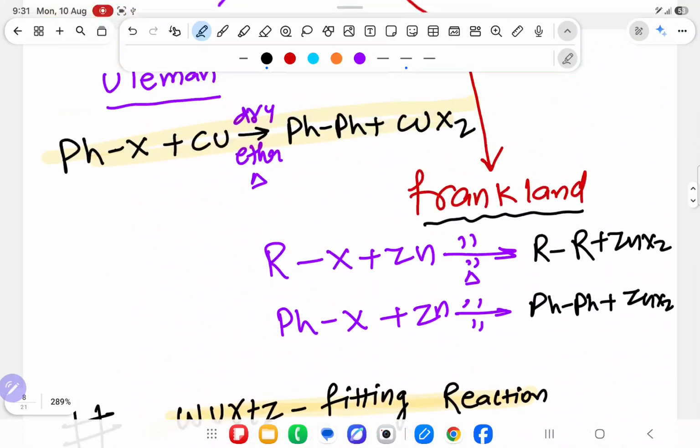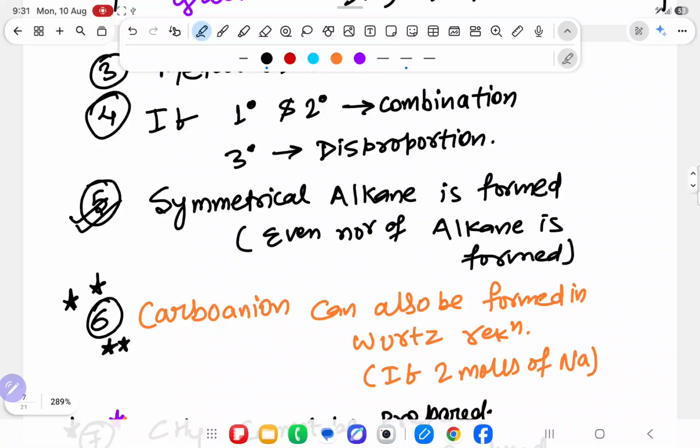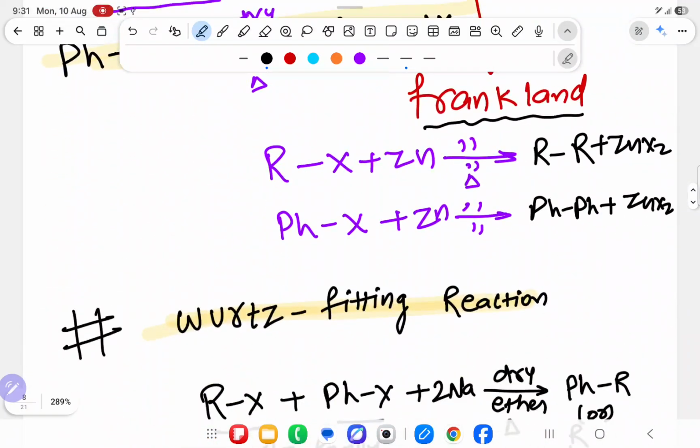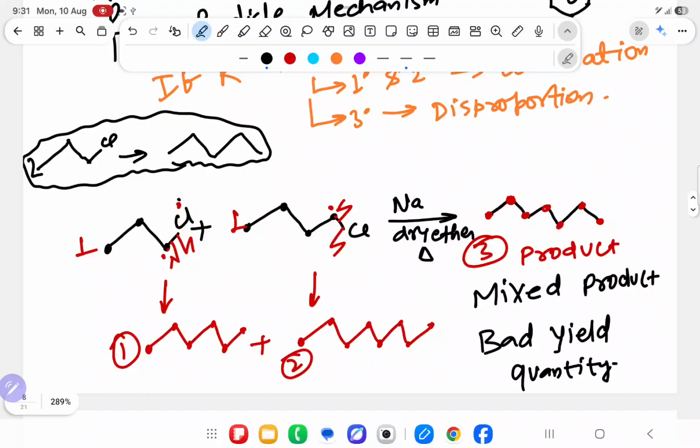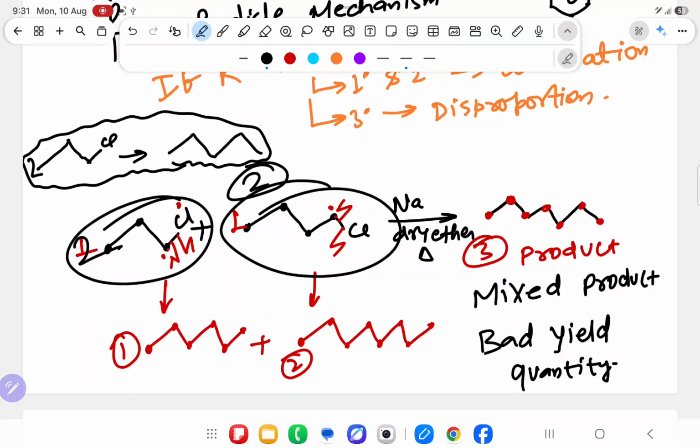So I have written one point over here: a symmetrical alkane is formed. Always a symmetrical alkane is formed. Unsymmetrical, odd number, don't try to form it. If you are taking this, take only 2 moles of this. If you are taking this, take this only as 2 moles.